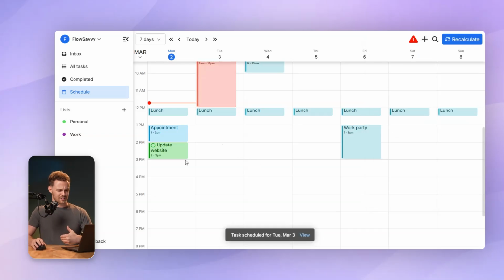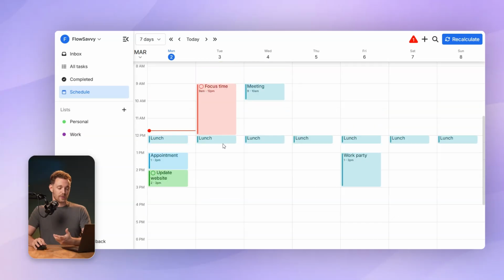Okay, so that is actually scheduling it tomorrow and it's notifying me that it's going to miss its deadline. It's not scheduling today because there's no consecutive 3-hour block between when I said it could be started and the end of my work hours, which is 5 p.m. So that's why it's putting it tomorrow.